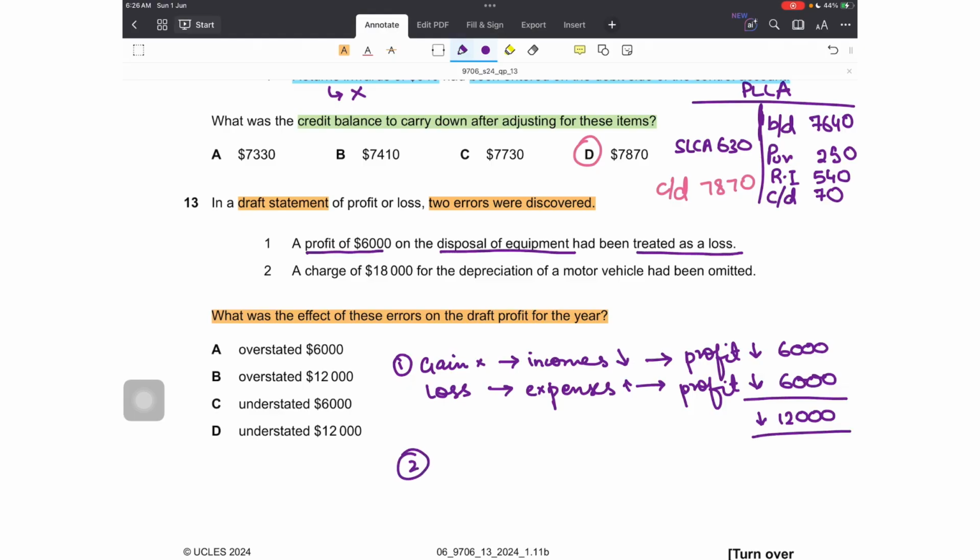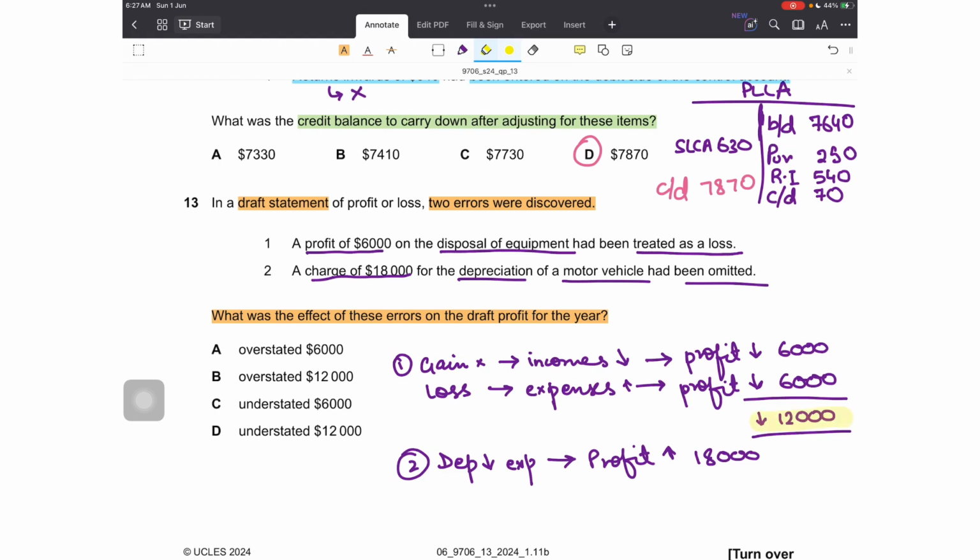Then number 2. The second says a charge of 18,000 for the depreciation of a motor vehicle had been omitted. We haven't recorded the depreciation of 18,000. So this again means that depreciation expense has been understated by 18,000 in the statement of profit or loss, which means that if my expenses are understated, my profit would be overstated by the value 18,000.